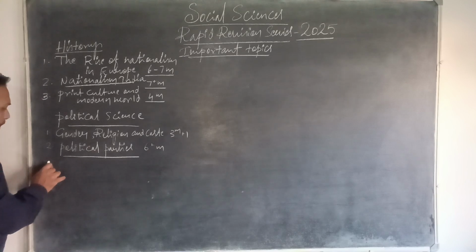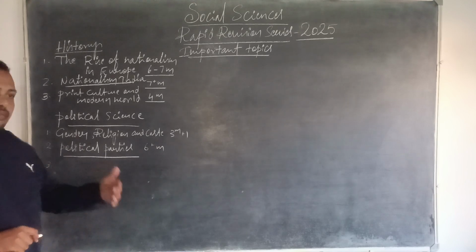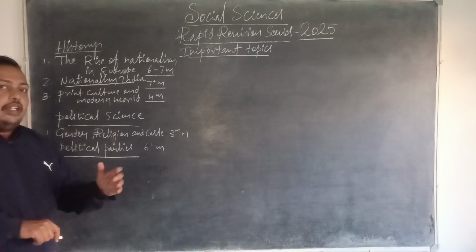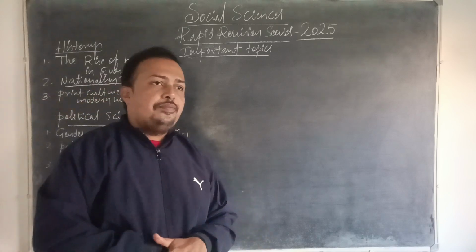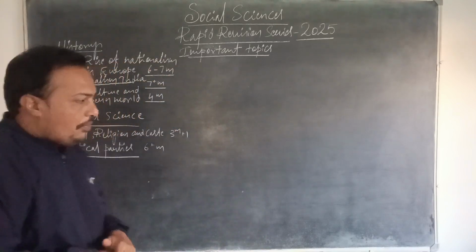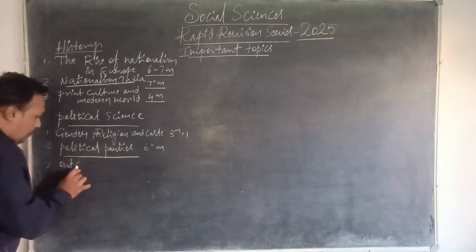And number 3, the summary of the entire textbook, that is Outcomes of Democracy, which is the summary of the entire 9th standard you studied and the 10th standard you are studying. The entire summary of democracy is given in Outcomes of Democracy. That is another important chapter.